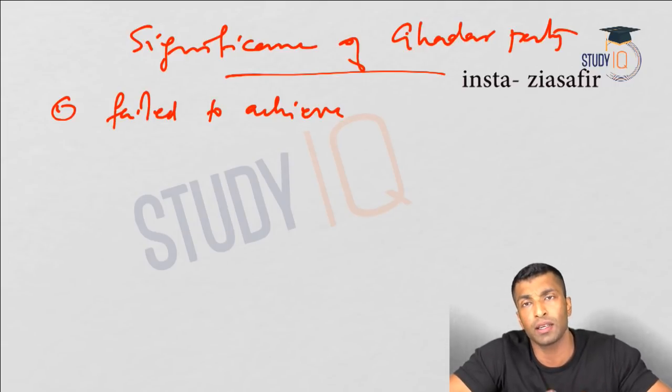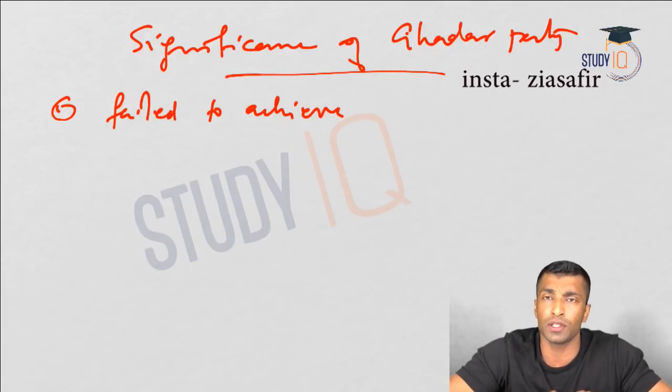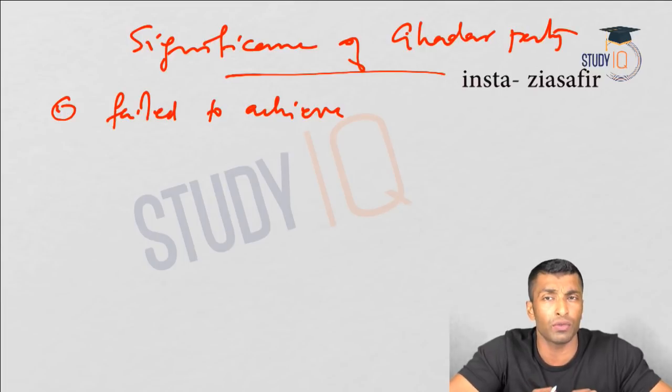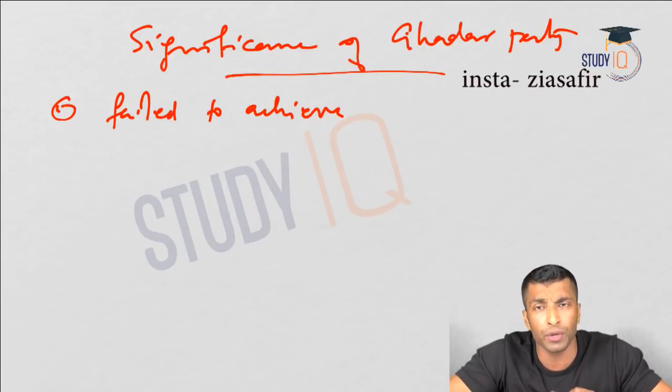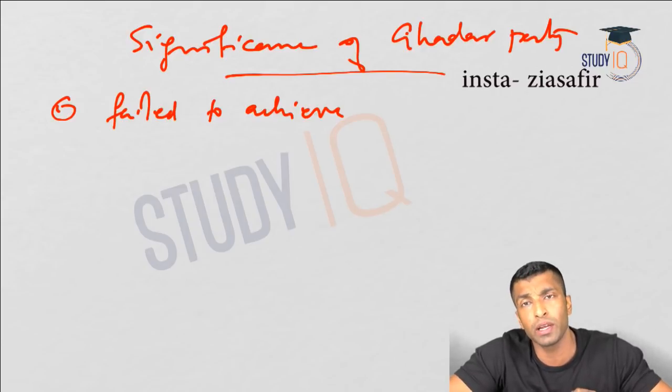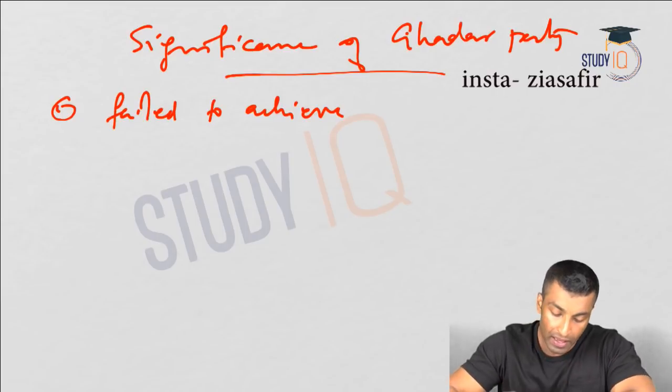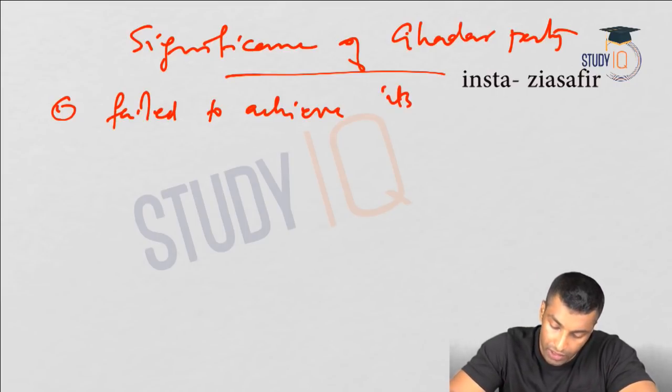In the first phase, the objective was to assassinate unpopular British officials, but it was a failure. Here the objective was to militarily overthrow the British during a time of crisis, and they planned to instigate a mutiny, but the plan was leaked to the British government, they passed the Defence of India Act, and they were completely suppressed. So again it was a failure: it failed to achieve its immediate objective.